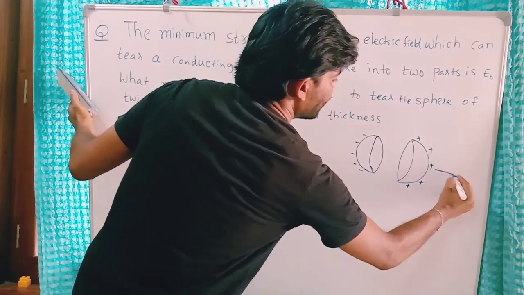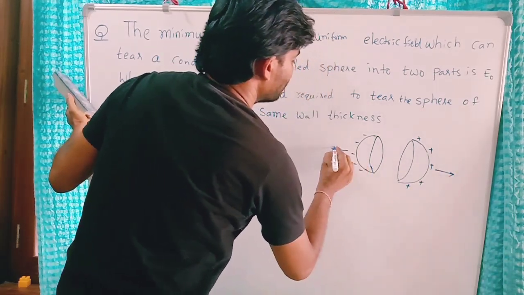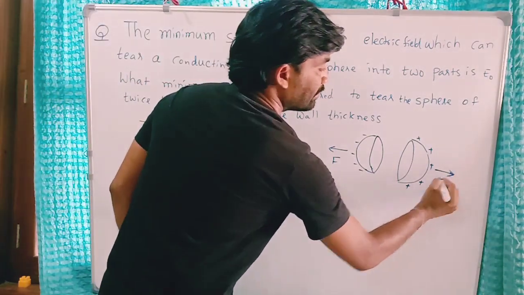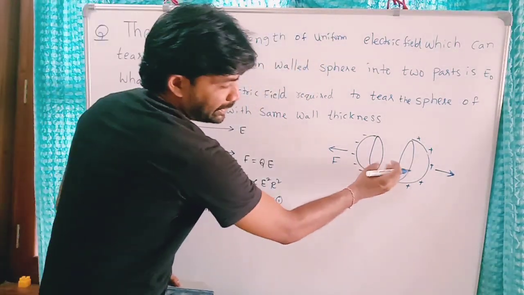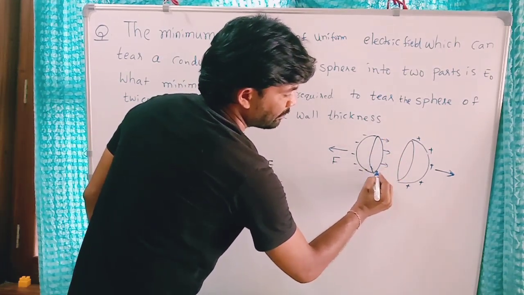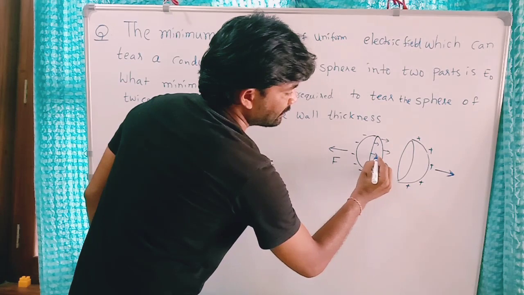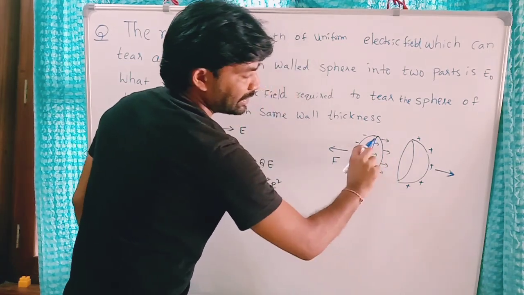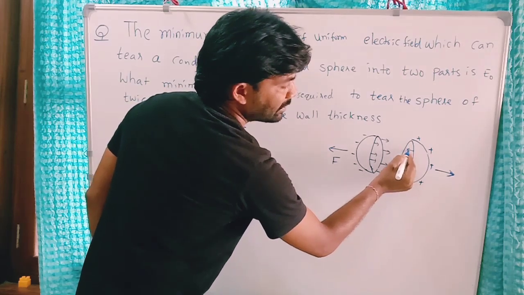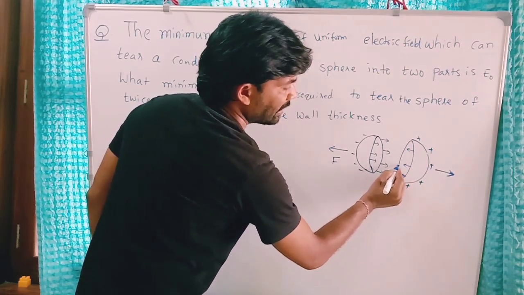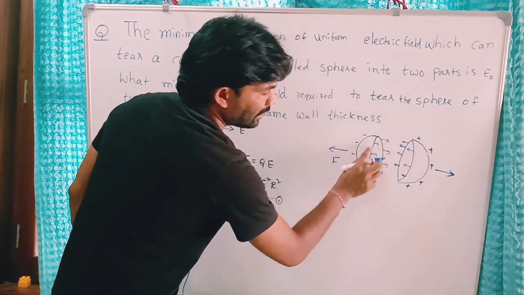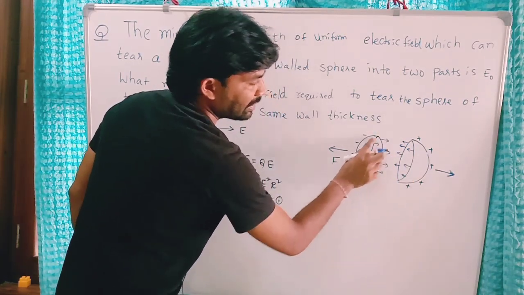They experience the same force due to the electric field in opposite directions. But the stretching force between these two acts like this. The force on the first part due to the second one is in this direction, and on the second one is in the opposite direction, like this. This force will act along the line of this circle.